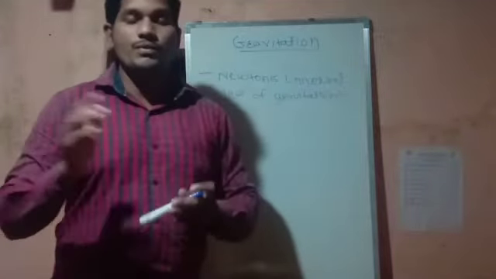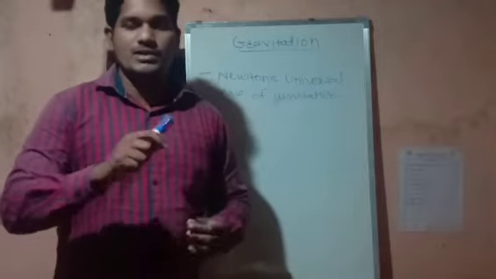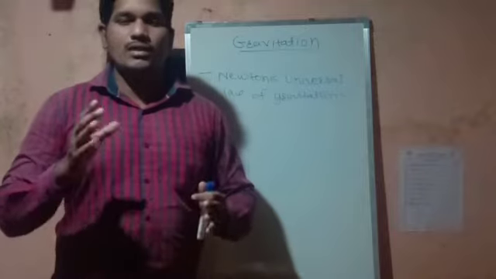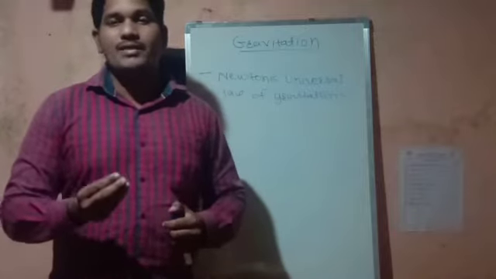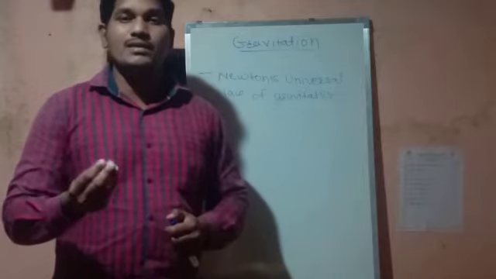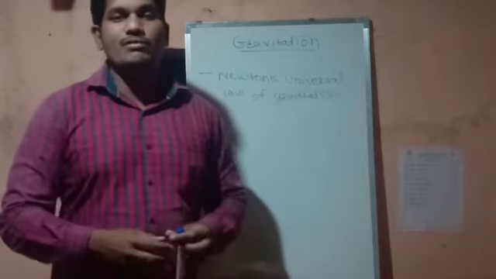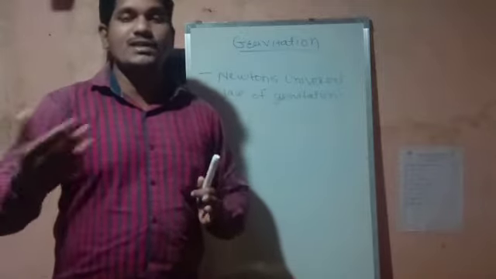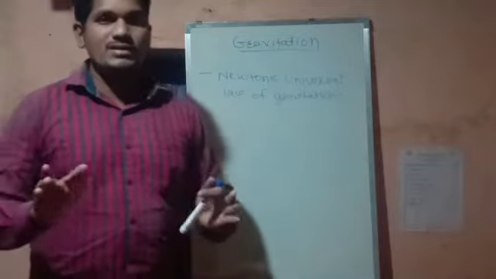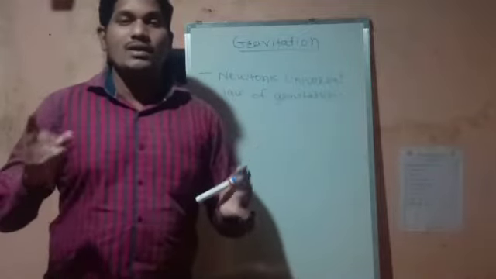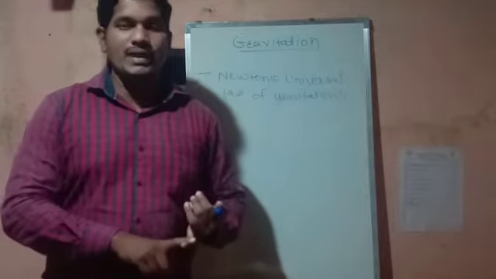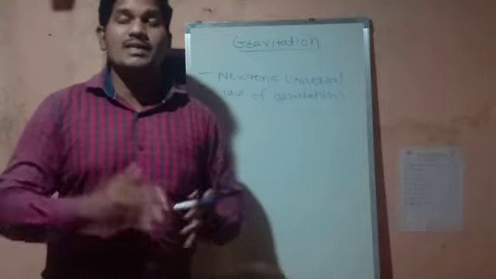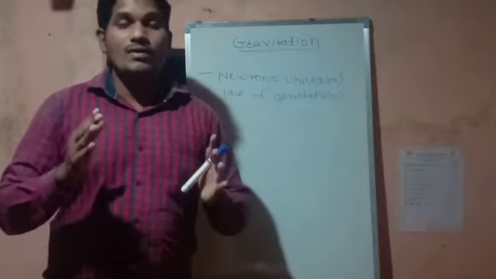Before we move towards the law, before we learn all the concepts, we will learn the basics. What Newton has said is that in Newton's era, we had seen that every object is attracted by the earth towards its center. But beyond that concept, there is one more concept: in the entire universe, beyond your planet, beyond your earth, beyond your solar system, we will be thinking about the universe.